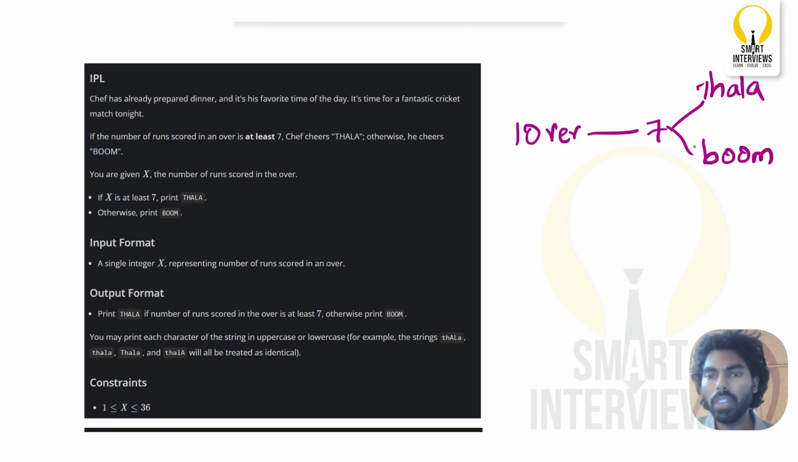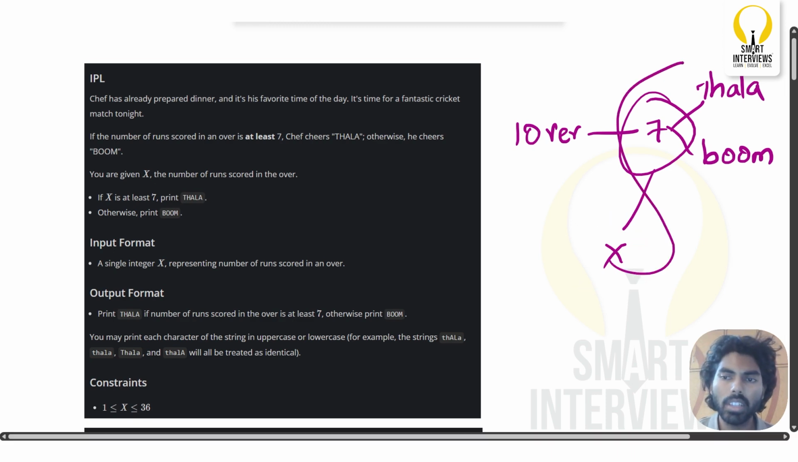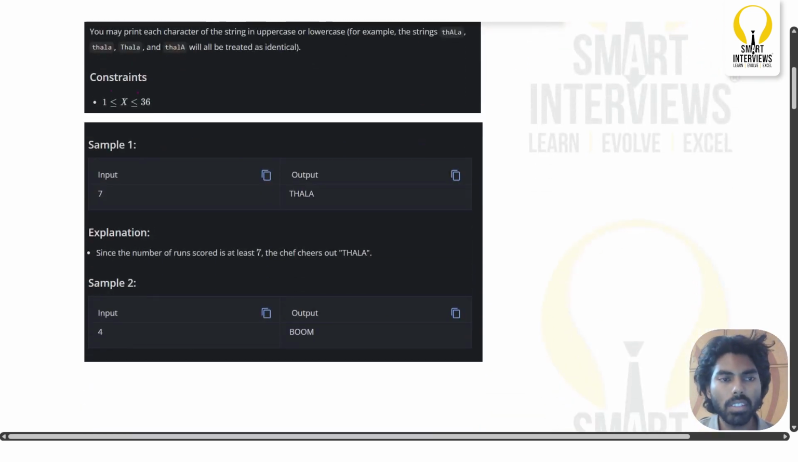You will be given an integer x. You just have to decide whether you will be saying Tala or whether you will be saying boom. Let us go through the constraints. As you can see, the constraints are very small. Now let us go to the sample input.